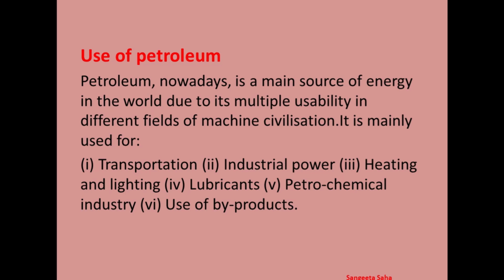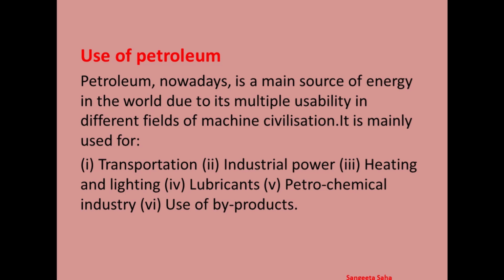Next, it also acts as lubricants. Lubricants are basically useful for all types of machines, especially for the machines used in transport and industries. All types of lubricants and greases are produced from petroleum. Vehicles of all kinds and the vast range of sophisticated machinery that is being used in factories and offices rely on these lubricants.